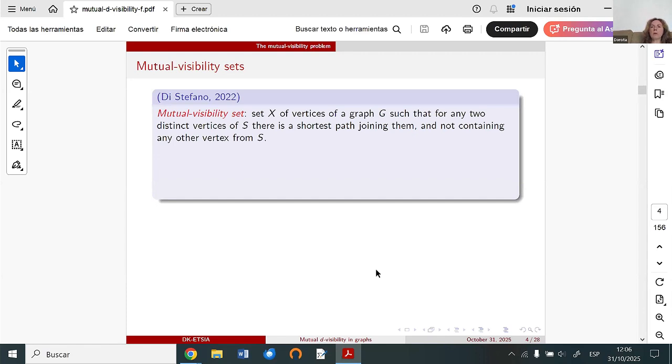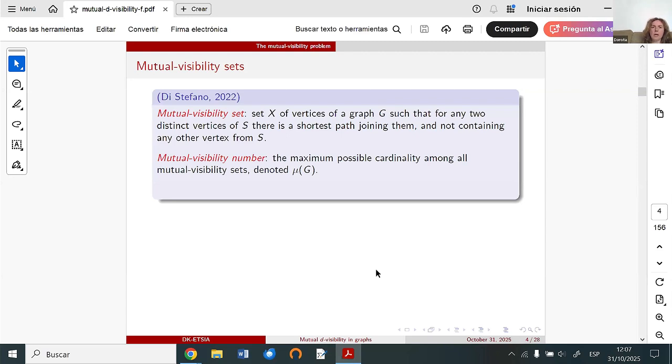So we are looking for a subset of vertices such that any two distinct vertices from this subset have a shortest path joining them, such that this shortest path does not contain any other vertex from this subset. And like in the case of a general position set, also here we are looking for the maximum